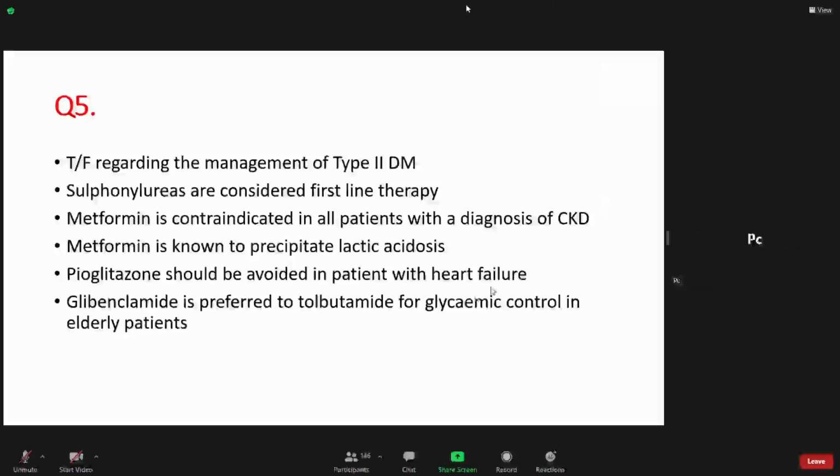The first line therapy for type 2 diabetes is metformin, and there is no doubt whatsoever about that. All the guidelines all over the world agree that that is the first line drug for type 2 diabetes, metformin. Right. Now, talking a little bit about metformin here, right? As you know, there are only a few contraindications for metformin, and one of them is end-stage renal failure with a GFR of less than 30.